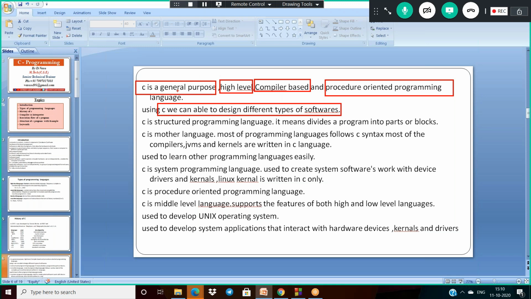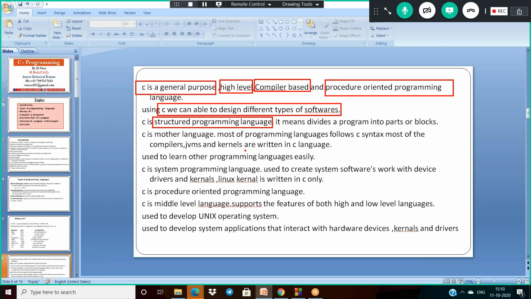And if you see any C application, it is in terms of procedures, functions, subprograms. So that is why C is a procedure oriented programming language. We have to represent C as a collection of procedures. Procedure means function. Next, C is a structured programming language. Structured programming means we divide the program into parts, modules or blocks.